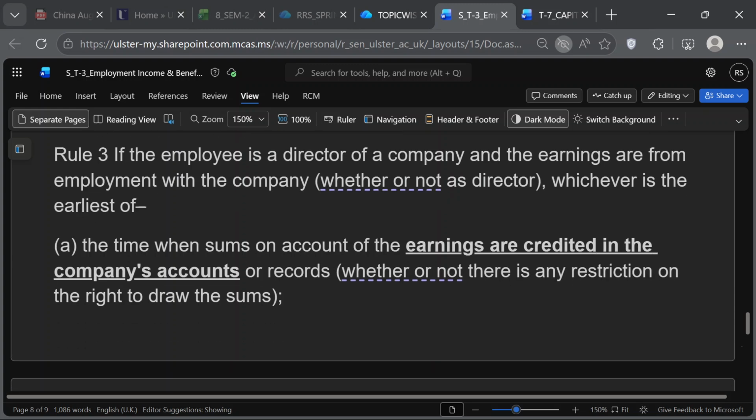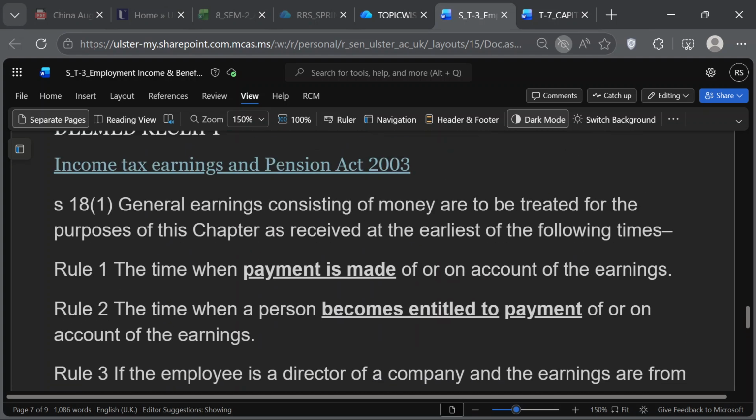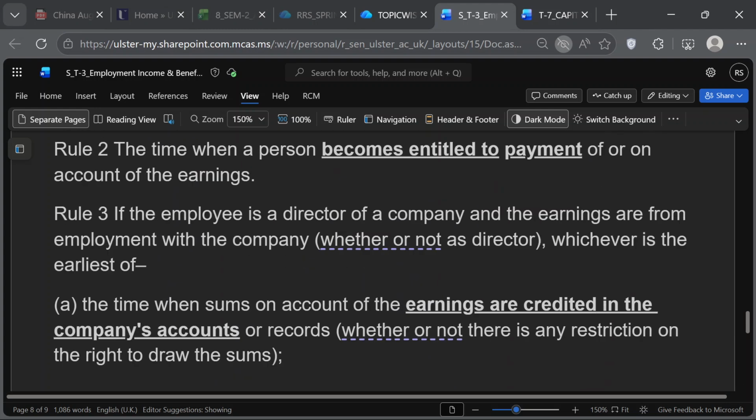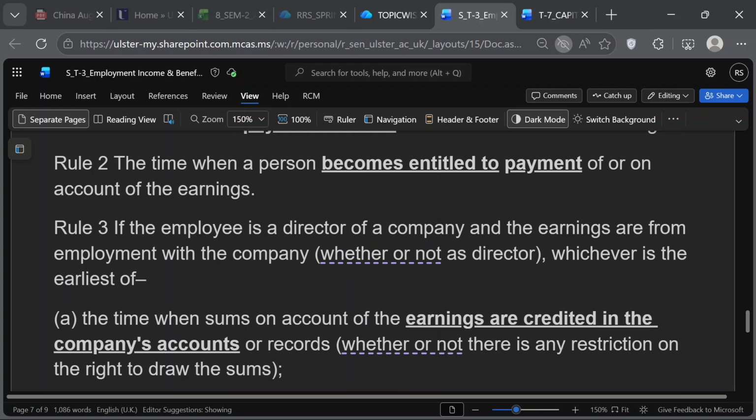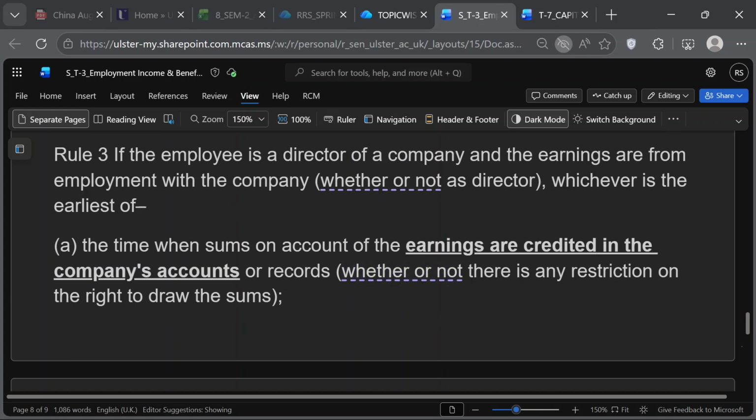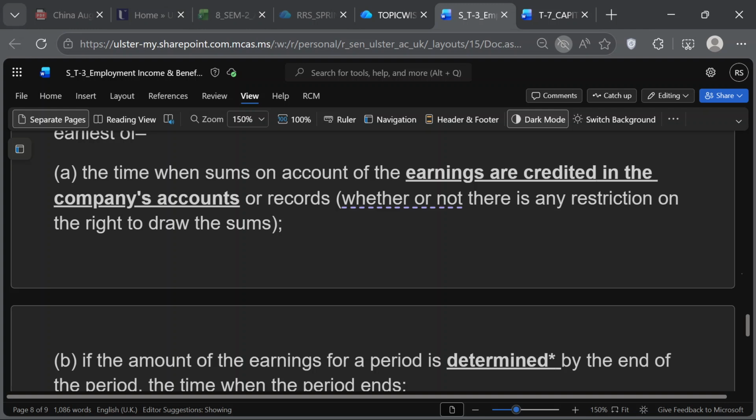Okay, rule number 3 has 3 parts. It is for a director. So when you have a director, there are 3 parts, which you can mention as section 18, subsection 1, and rule 3, A, B, and C, if you can remember it. We have to look at 3 things, and we take the earliest of the 3. The first is when the earnings are credited in the company's accounts.